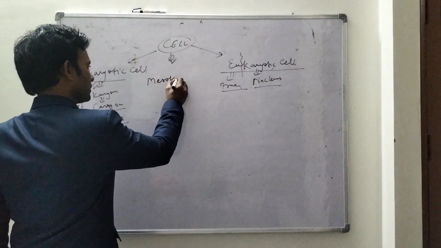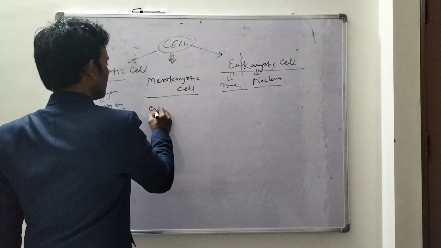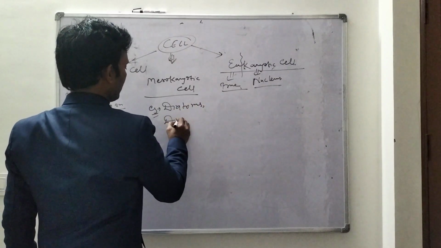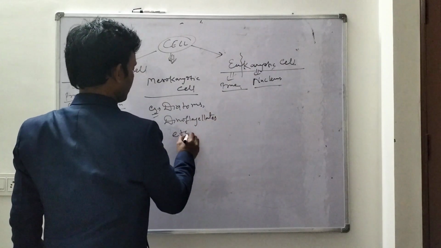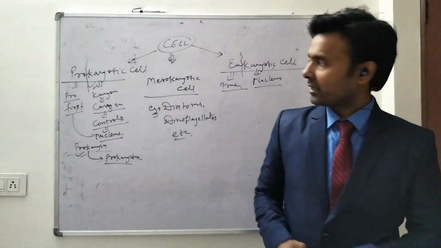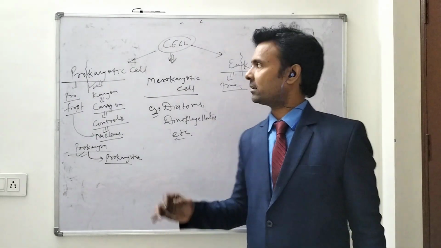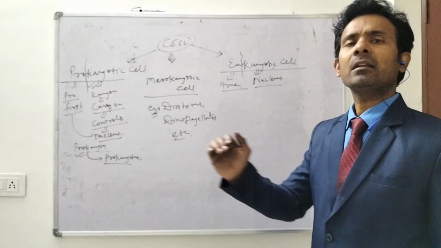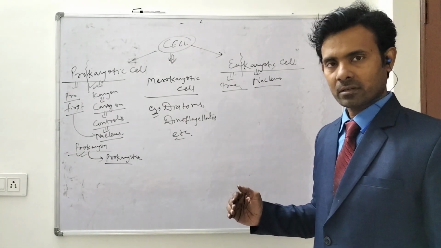This one is the mesokaryotic cell. Okay, and examples of mesokaryotic cells are diatoms, dinoflagellates, etc. Then in this video, up to this, and in the next video we will discuss different organelles and cell components like cell wall, cell membrane, mitochondria, plastids.